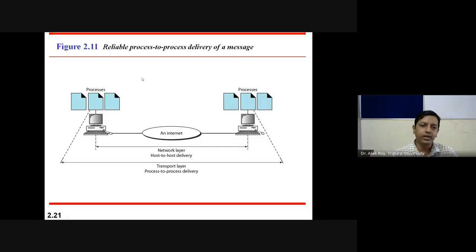So this is the figure I am explaining. One computer has three processes. It is connected to an internet, and on the receiver side there are also three processes. So the transport layer takes care of process to process delivery. Here the figure shows process 2 to process 2 delivery, but all these process data are delivered together using the network layer, where it will be host to host delivery.